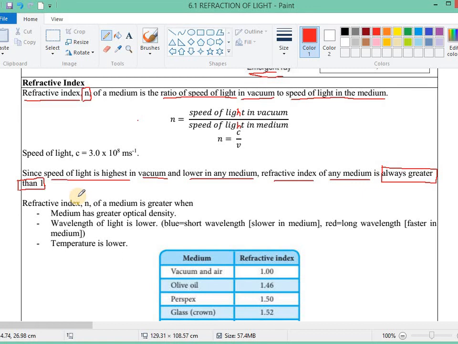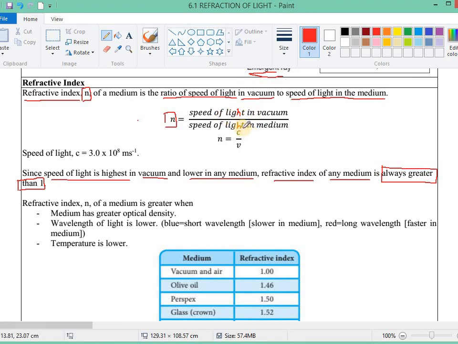So what medium has the refractive index of 1? It's vacuum. Vacuum is the medium that has the lowest refractive index, which is 1. How do we get 1? If the light is propagating in vacuum, then to calculate the refractive index of vacuum, you take speed of light in vacuum divided by speed of light in the medium, and the medium is vacuum.